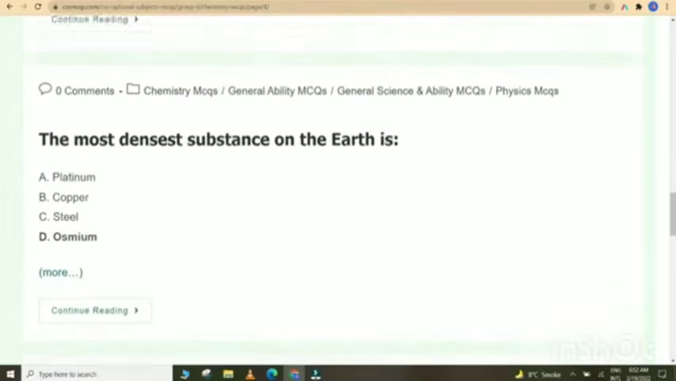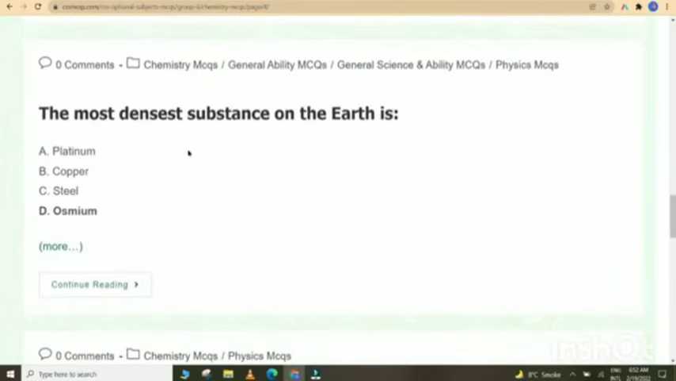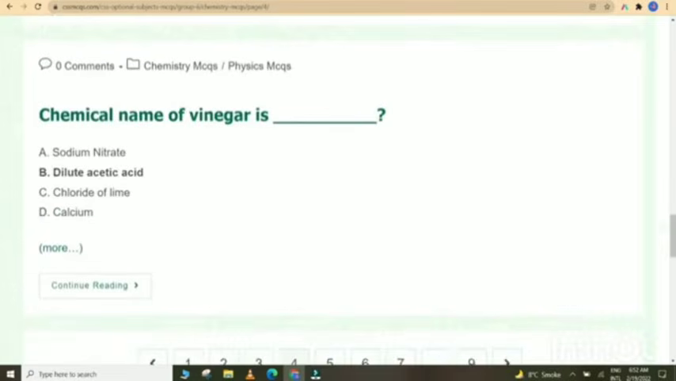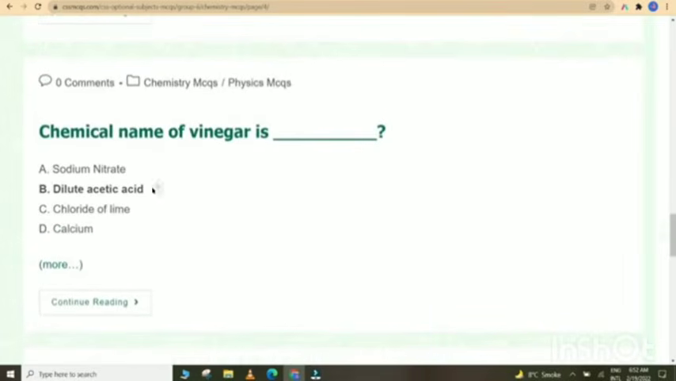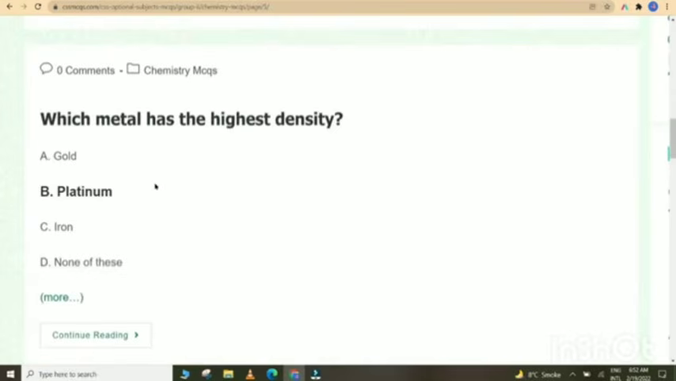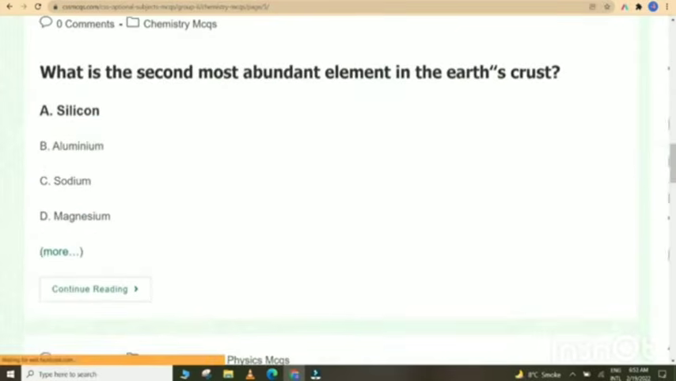X-rays were discovered by Roentgen. The densest substance on earth is osmium. Chemical name of vinegar is dilute acetic acid. Salt is neutral in nature. Which metal has the highest density? Platinum. What is the second most abundant element in the Earth's crust? Silicon.